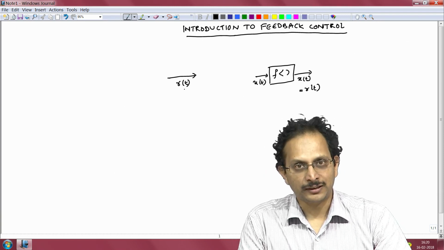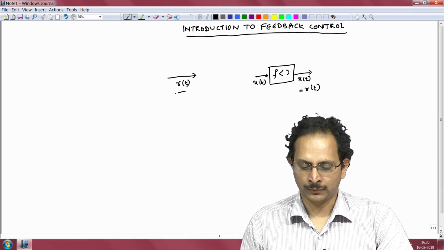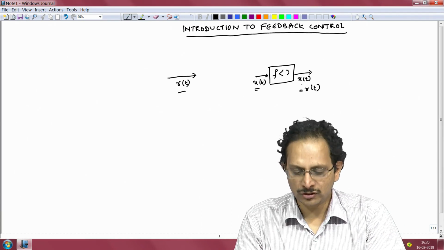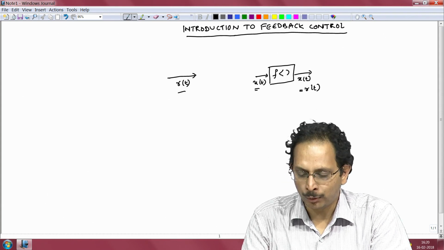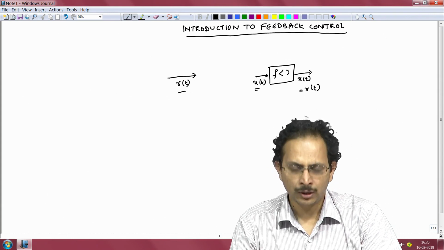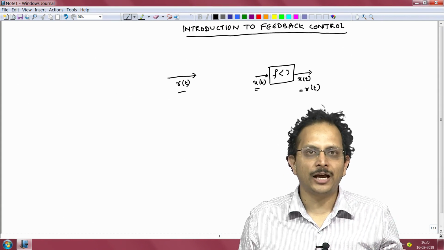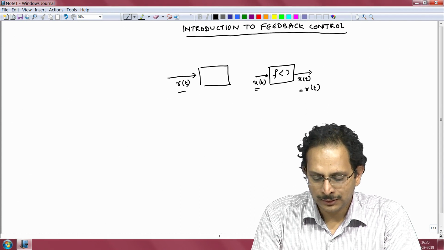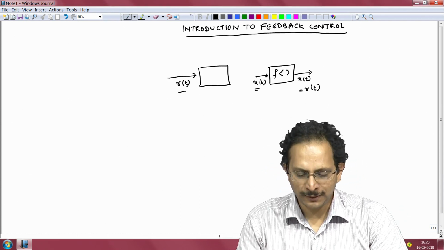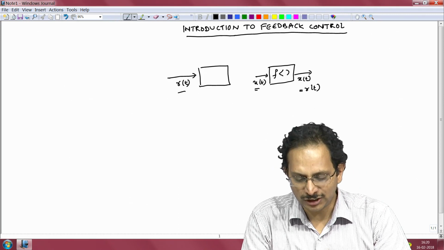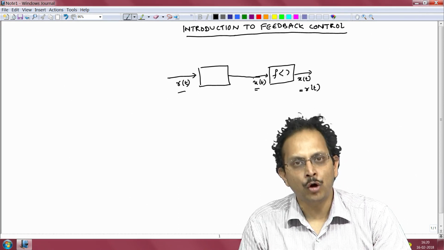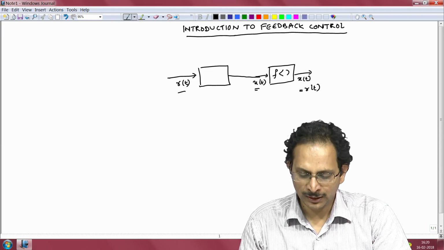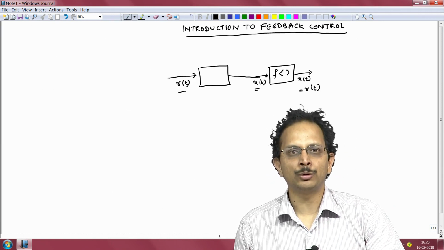So, the reference I want to track is R of t, the input I am providing to my plant is u of t, and its response is x of t, and ideally I would like x of t to be equal to R of t. How do I do that? Of course, this will not happen on its own. I need to introduce some mathematical function here which manipulates the reference in such a way that when we feed the output of this block to my plant, when that becomes u of t, then R of t will become equal to x of t.